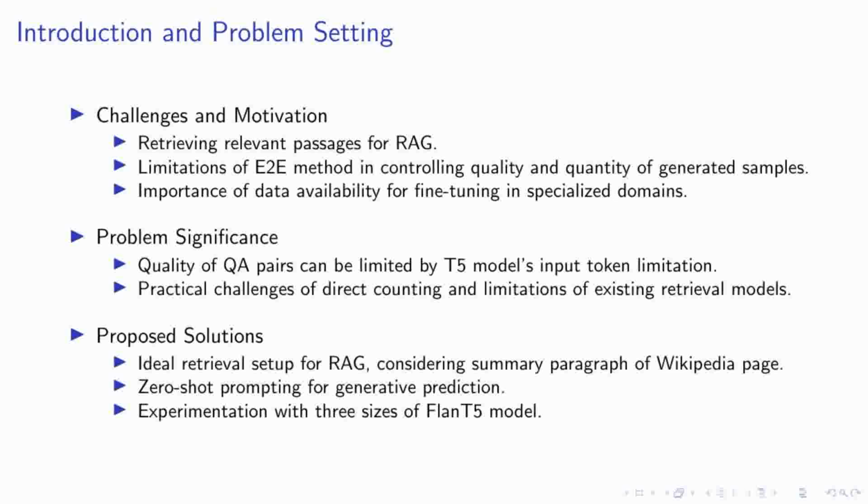To address these issues, we proposed several solutions. We implemented an ideal retrieval setup for RAG, where we considered the summary paragraph of the Wikipedia page. We also applied zero-shot prompting for generative prediction. Furthermore, we experimented with three sizes of the FLAN-T5 model to examine the impact of model scale on performance. These solutions aim to enhance the quality of our QA generation and retrieval processes.